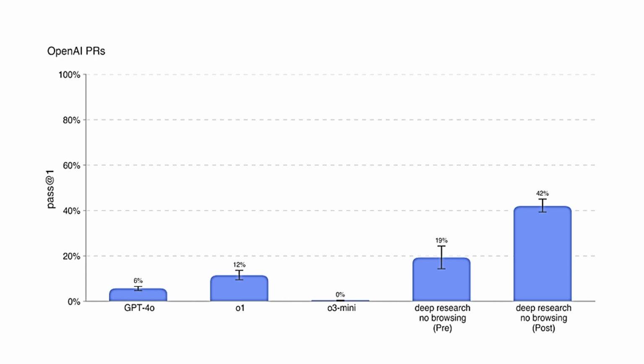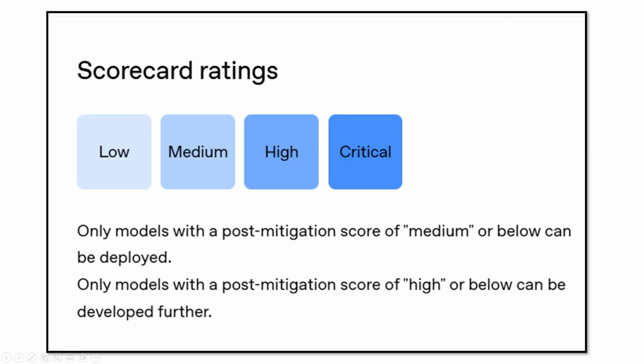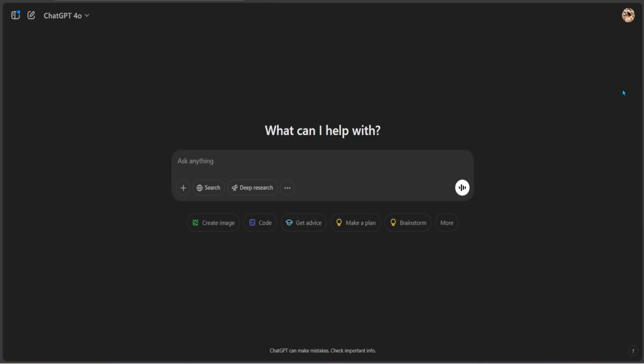In this test, Deep Research was evaluated on its coding efficiency, the ability to contribute to real-world coding tasks. The model outperformed O1 by almost 30%. And with all these evaluations, the Deep Research model was still rated as medium risk, aligning with OpenAI's safety deployment policies. Now let's go ahead and take a look at how to activate Deep Research.